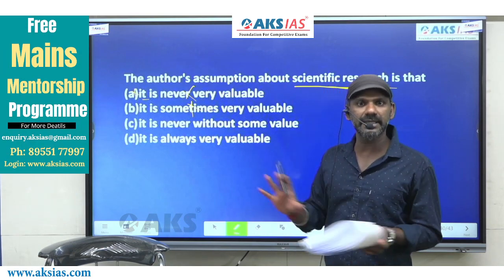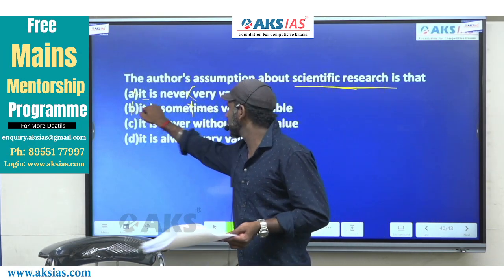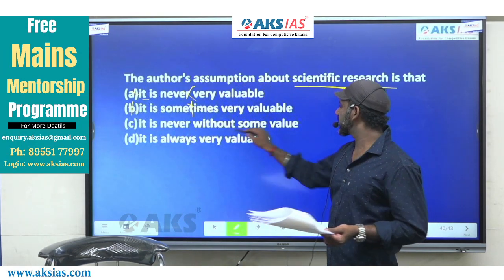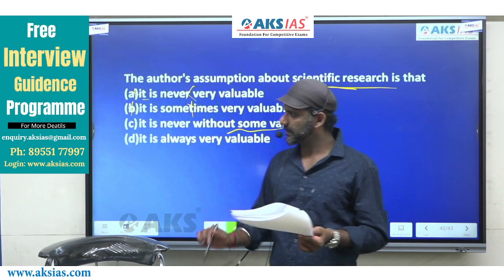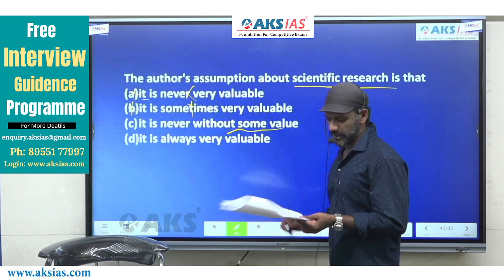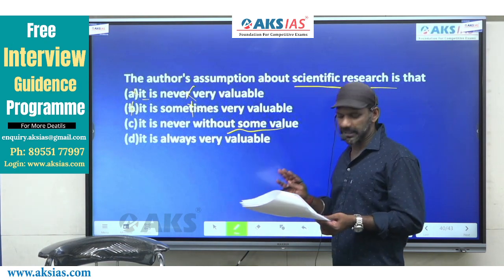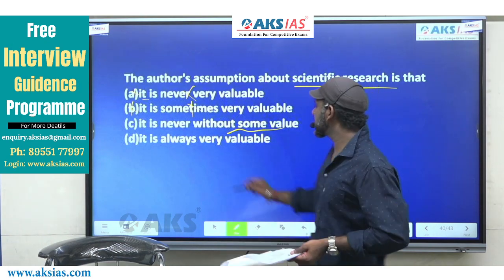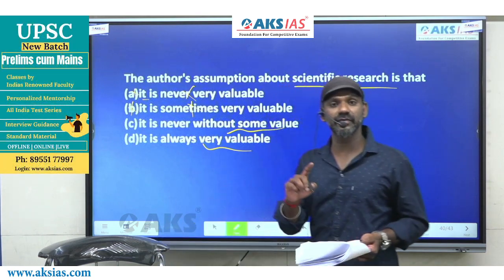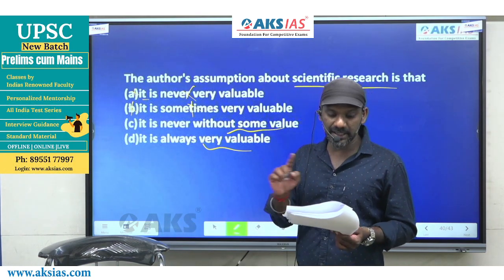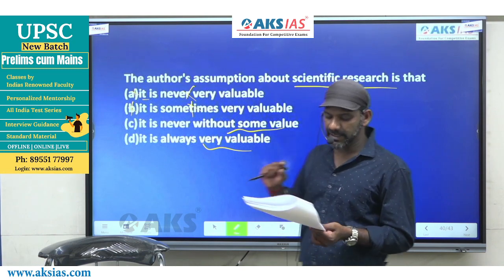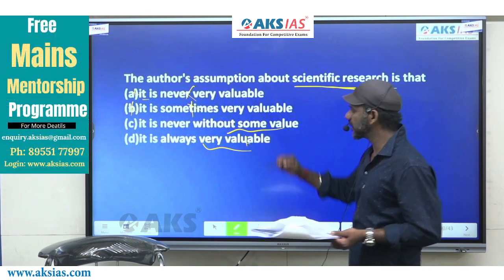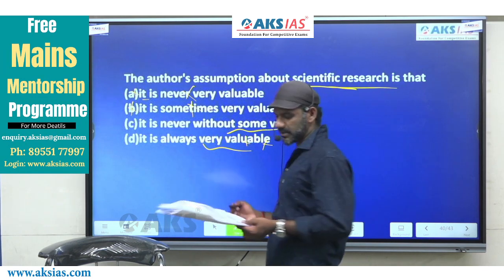Sometimes and never, the meanings are completely different. B is gone. Come to C. It is never without some value means it has some value. Right? So C must be considered the same meaning. It is always very valuable. It says it is never without some value. Never completely valueless means it always has some value. It is not, it is always very valuable. D is gone. The answer must be option C.